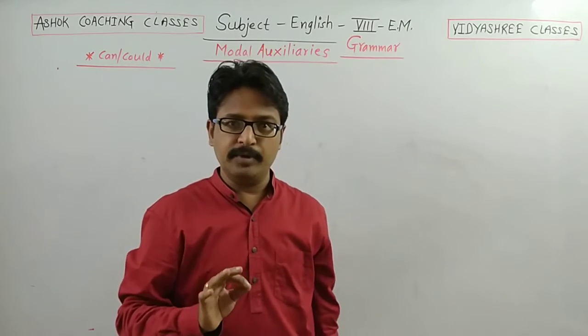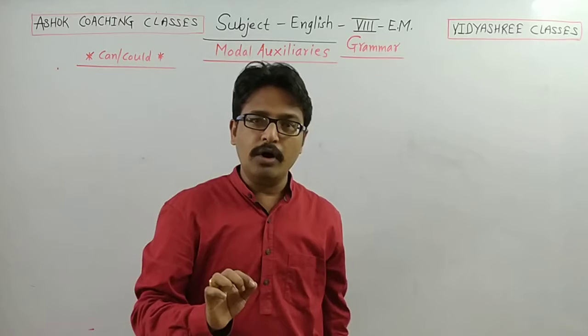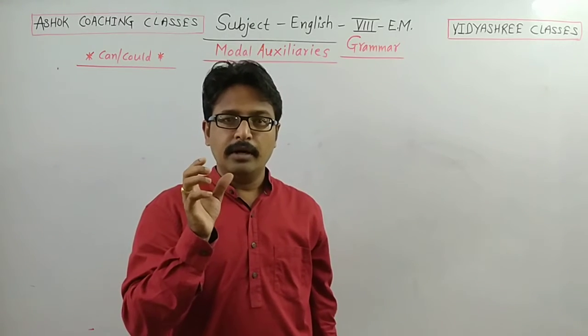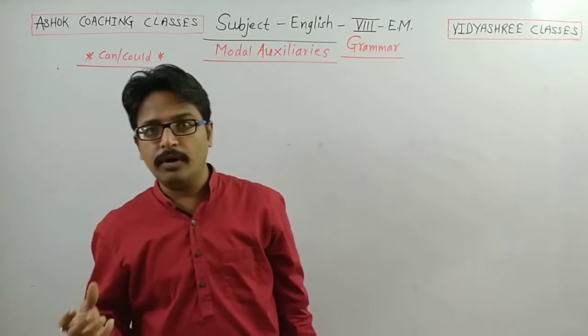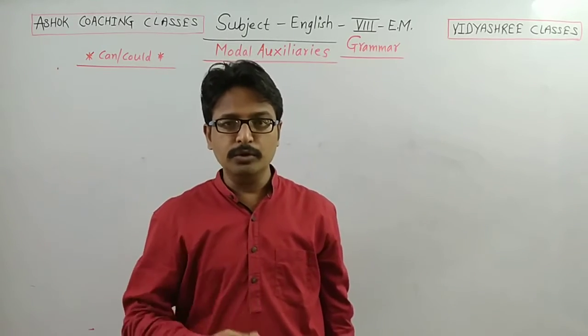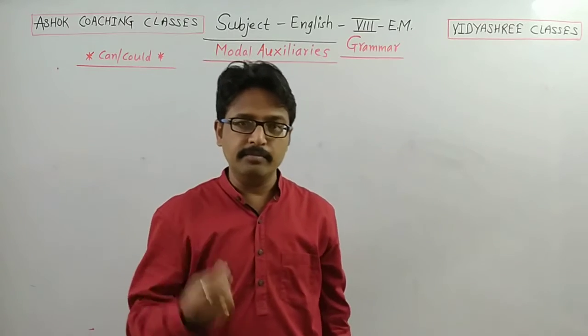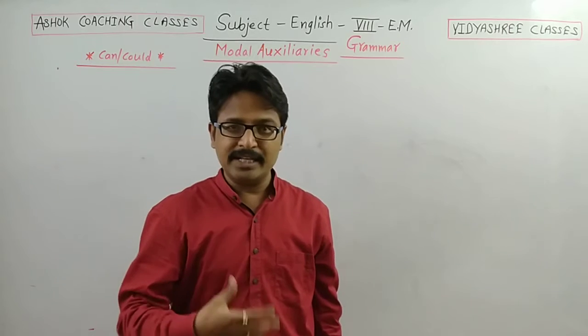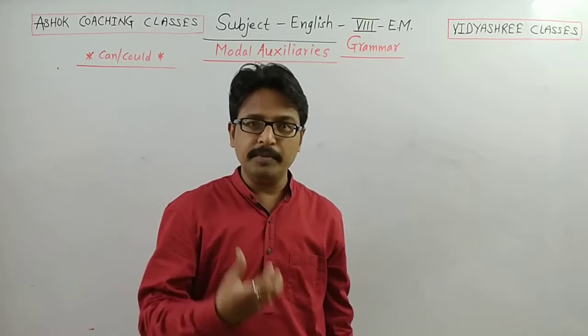They are helping verbs, but they are called modal auxiliaries because in each and every modal auxiliary there is a meaning: can, could, may, might, must, should, would. These auxiliaries express some kind of meaning.